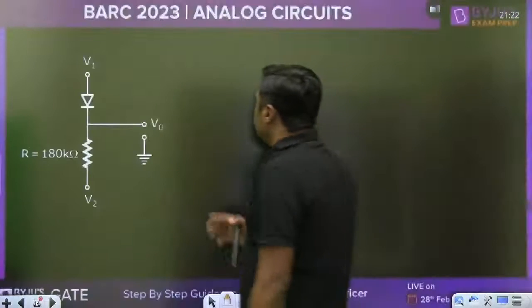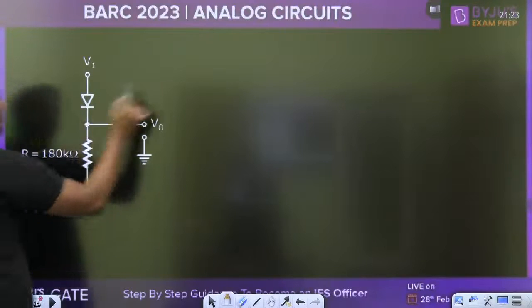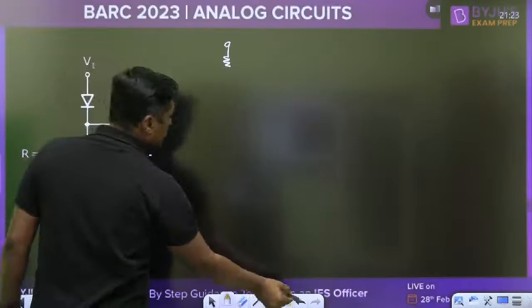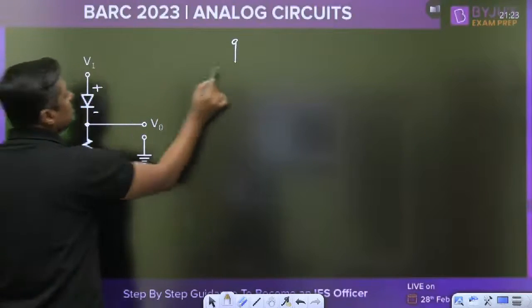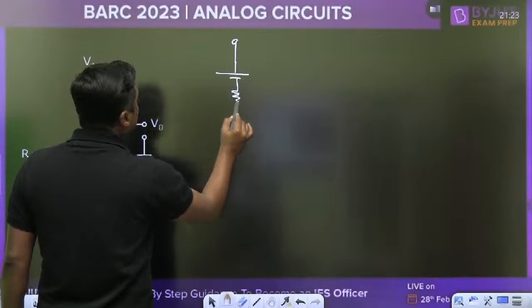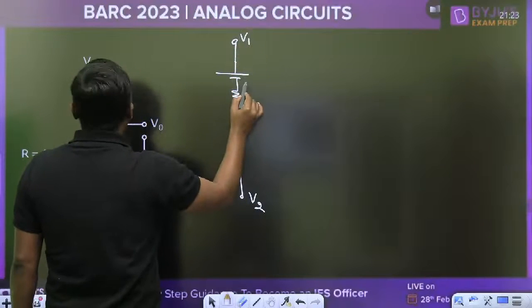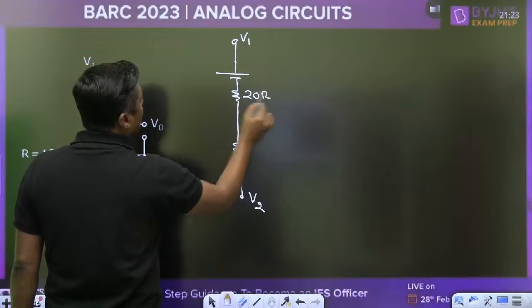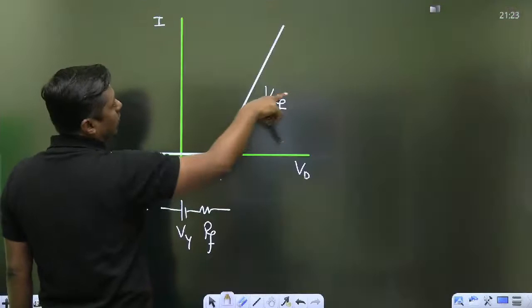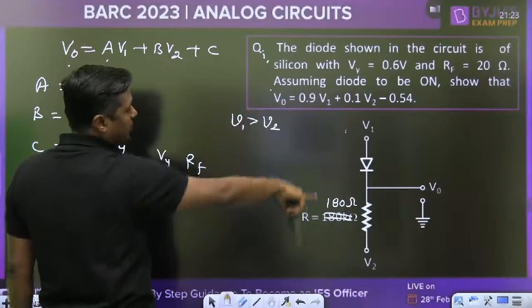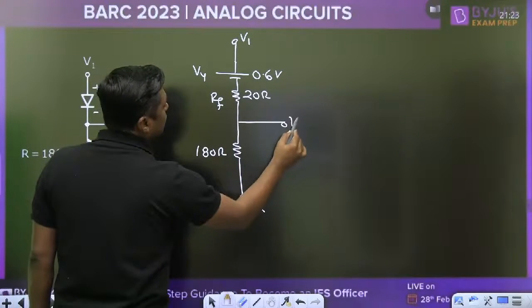Then we can prove it simply. If they ask what is the value of A, B, C, remember, first of all, replace the diode. Always remember, this is plus, this is minus. That's why the diode is replaced. This is V2. This is V1. And this is 20 ohm because this is the RF, and this is 0.6 volt V gamma. It is given in the question. RF is given as 20 ohm, and that is the 180 ohm. Now we have to find the V0.